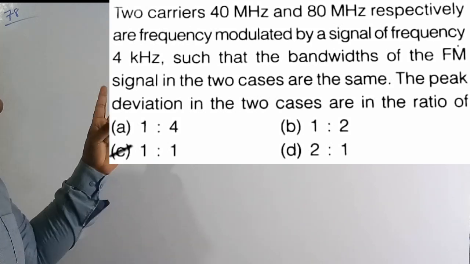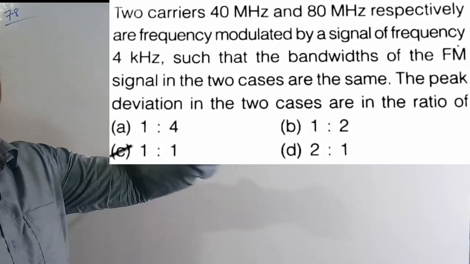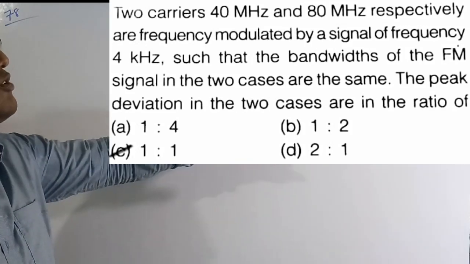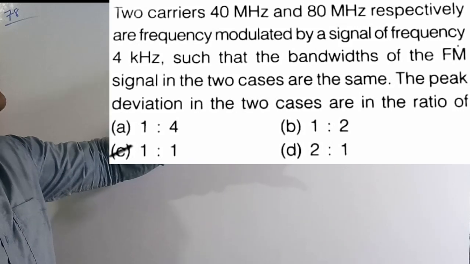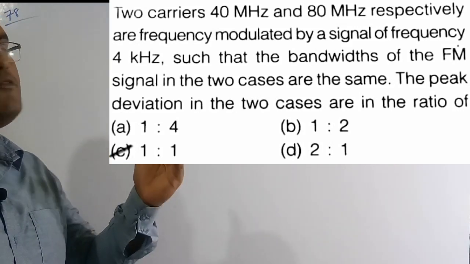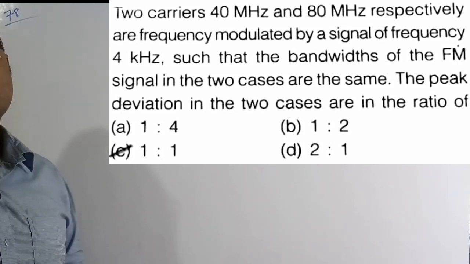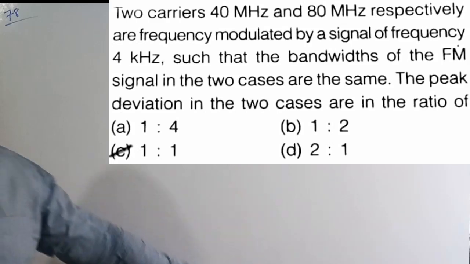For the first case, the carrier signal and also the message signal, and the same message signal for both cases we are going to take. In the question they also given the bandwidth of the two cases are same. We need to find what is the ratio of the peak deviation, which is nothing but maximum frequency deviation. Out of the four options, option C, 1:1, is the correct solution of this question. So let's solve this numerical.